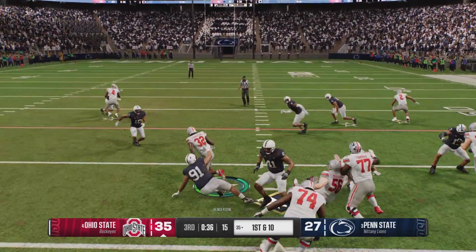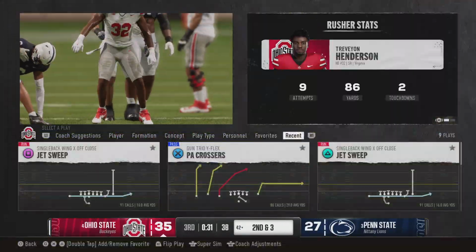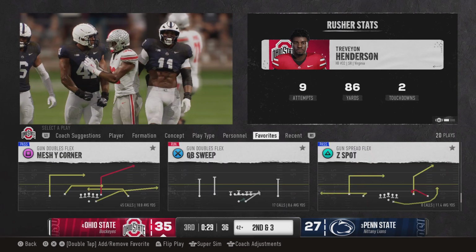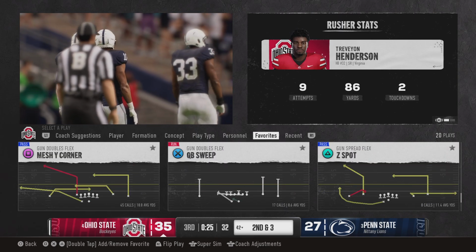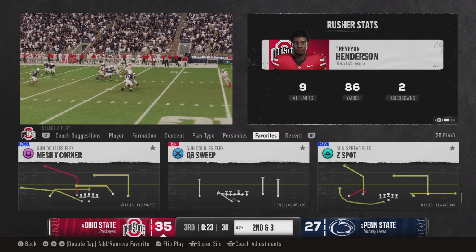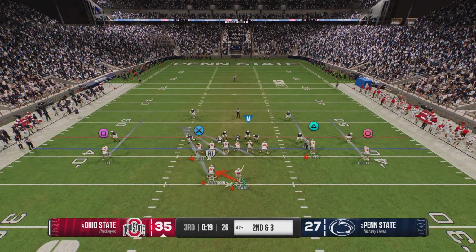Trying to flex the ground game here. Running back takes the handoff. I tell you, to be able to pick up a nice gain like that, those offensive linemen have to sustain their blocks. Gave them a chance at a really nice gain. Offense getting set up. Here's second down.